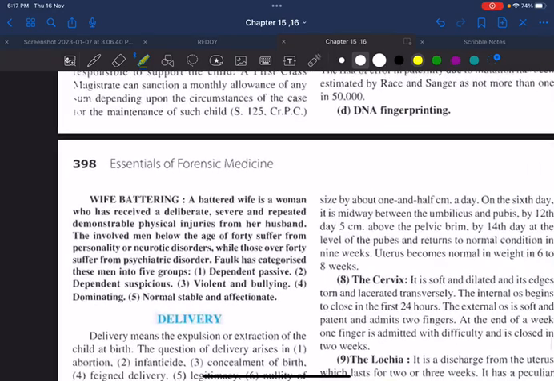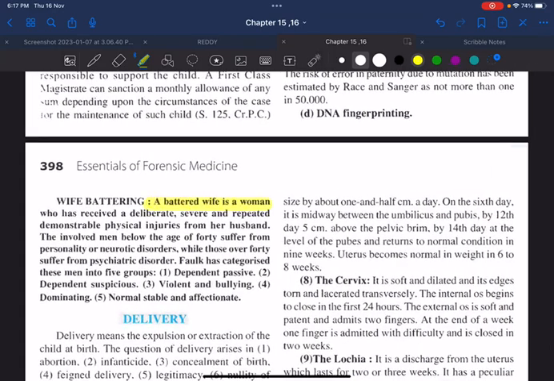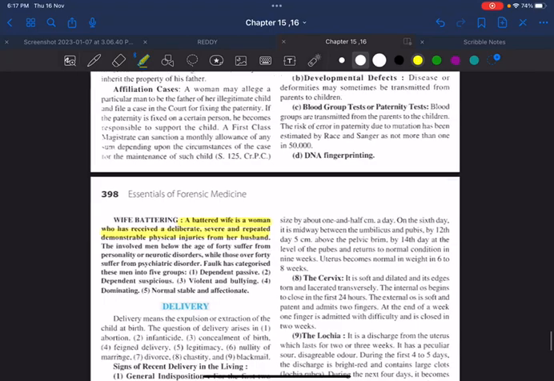What do you mean by wife battering? A battered wife. We also have something called battered baby syndrome. A battered wife is a woman who has received deliberate, severe, and repeated demonstrable physical injuries from her husband. Usually the accused may be having some psychotic or neurotic disorder. That is called wife battering.